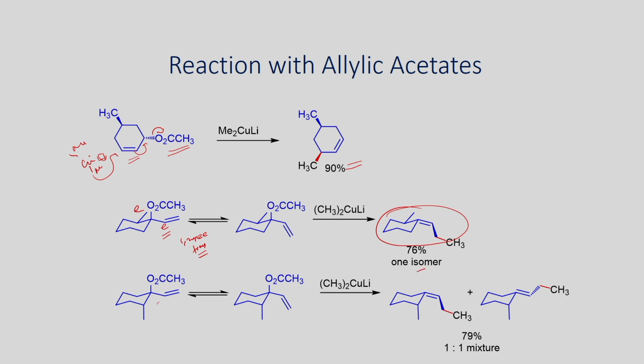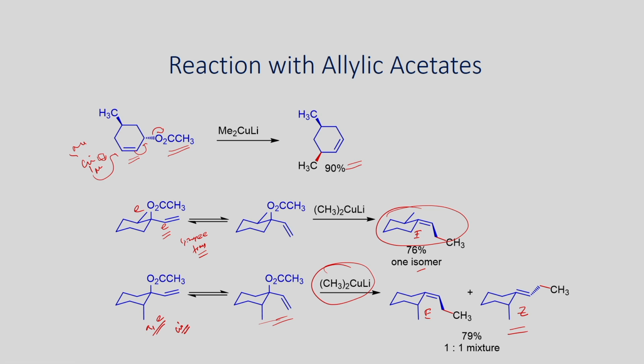On the other hand, if you take this axial and equatorial, the cis one, they exist in equilibrium, and they undergo reaction with this organocuprate reagent to give a mixture of alkenes. If you look at it here, you get an E and Z mixture, a mixture of geometrical isomers.